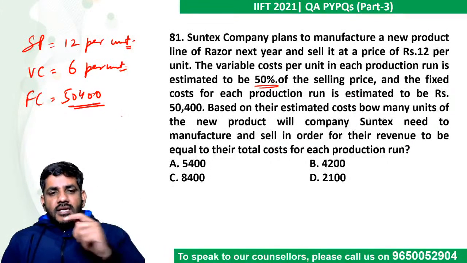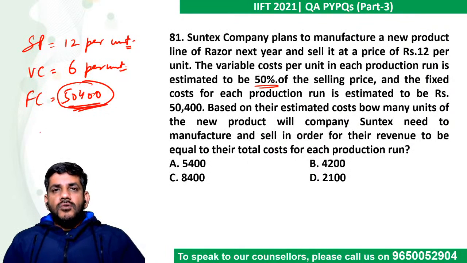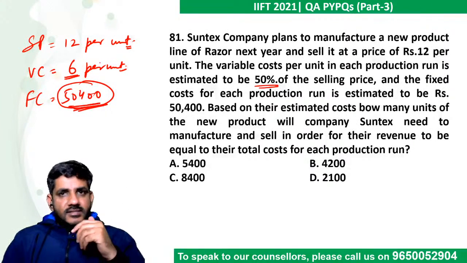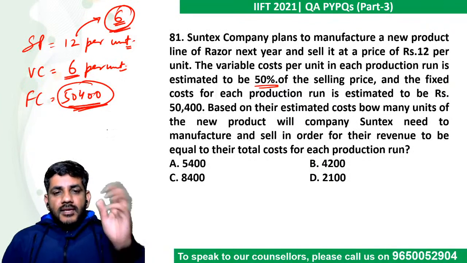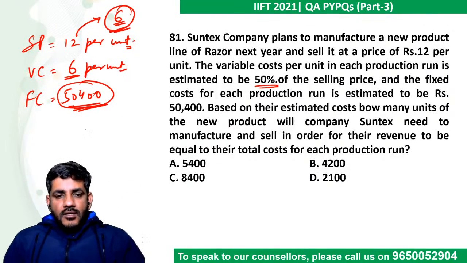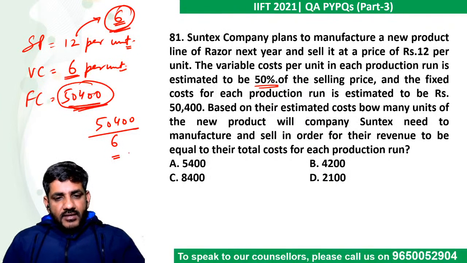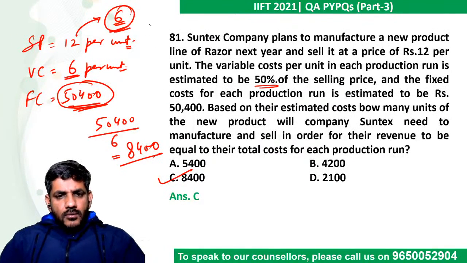If revenue is equal to cost, so basically you have to cover this fixed cost. Okay, every time you are getting 6 rupees per unit as the variable cost. Out of 12, 6 is the variable cost. Where is that remaining 6 rupees going? The remaining 6 rupees is going to the fixed cost. So how many units do I need such that I can cover this 50400? On every unit I am saving 6. I divide by 6. 6 8s are 48 and 6 4s are 24. 8400, that's our answer. If this is not doable, what is doable?